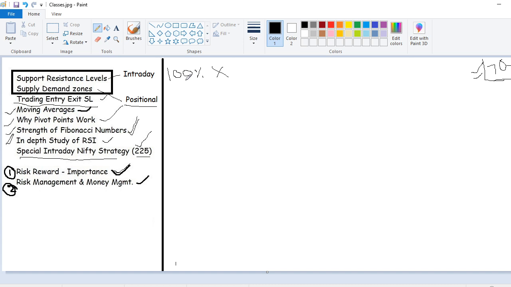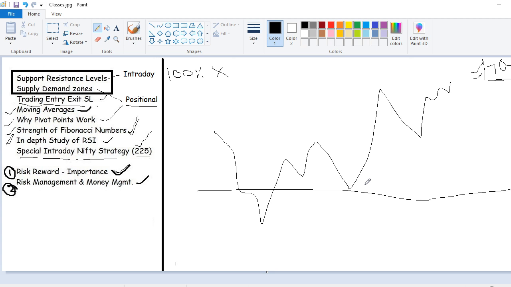No certainty. That's the first point. Second point, as you are going with a probability game, consider the chances of winning. If the stock is like this, and you know that when it comes to this level it is going to reverse, if you take an entry here, your chances of winning are 70%.